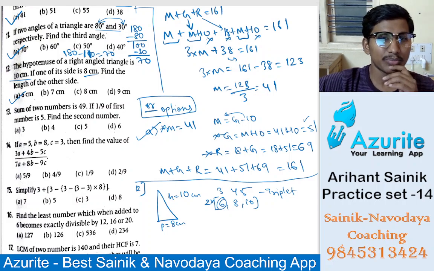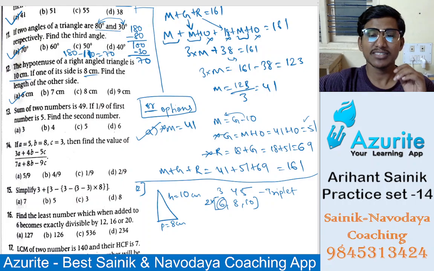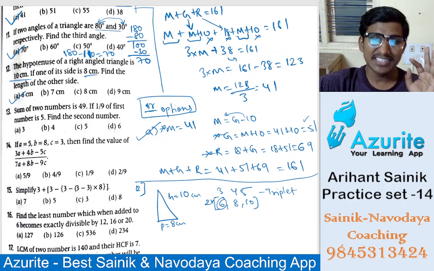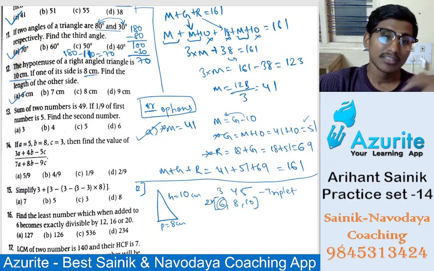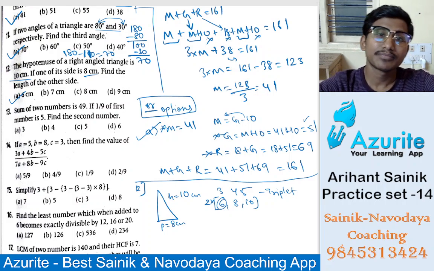That is the 12th one. The hypotenuse of a right angle triangle is 10. If one of the sides is 8, find the length of the other side. I told you, you should remember the triplets of Pythagoras. Pythagoras means right angle triangle, isn't it? The triplets are 3, 4, 5. 5 is the hypotenuse, 4 is the other side and 3 is the other side, that is perpendicular, and we take the other as base. Here the hypotenuse is given as 10, so 5 goes to 10, 4 goes to 8, so 3 will be 6. Understand? So the answer will be 6.